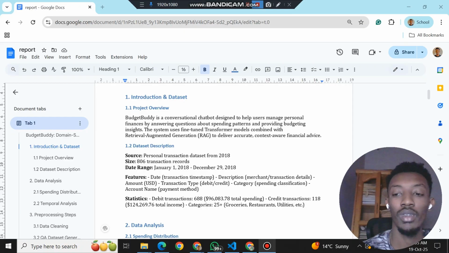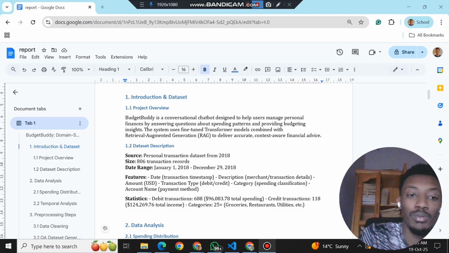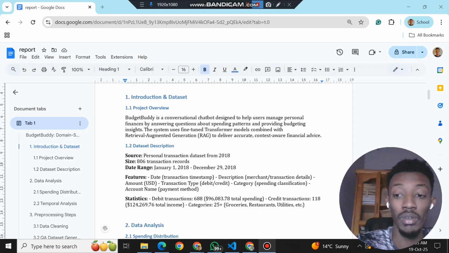Basically, I've been working on a chatbot that helps you understand your spendings. You know how you sometimes look at your Momo transactions and wonder, where did my money go? So I built a chatbot that can help with that. I called it Budgetbuddy.